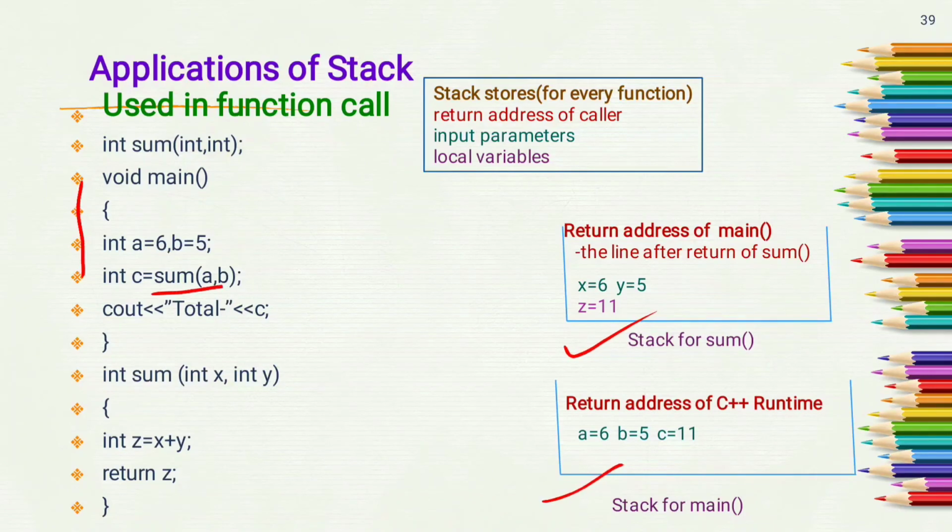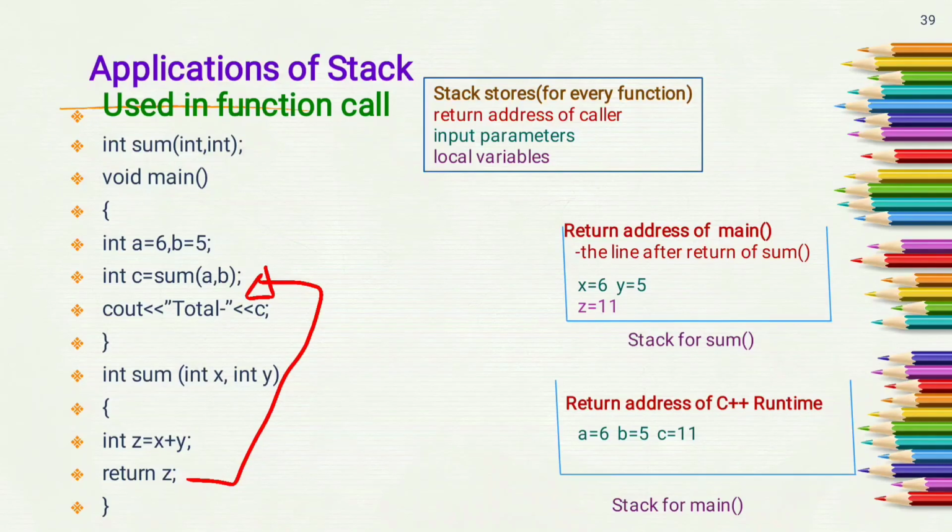As we reach the call to the sum function, the pointer of execution jumps to the sum function, then this code will be executed, and after completion of this function, the pointer of execution will return to the line after the call of the sum function. So the address or line number of the line which comes after sum will be stored in the stack.